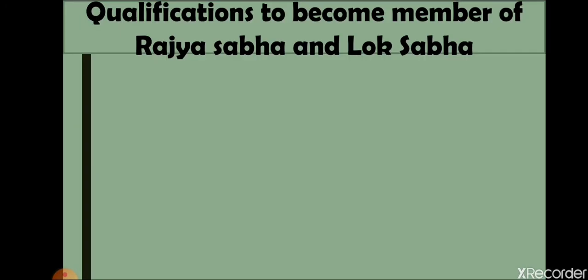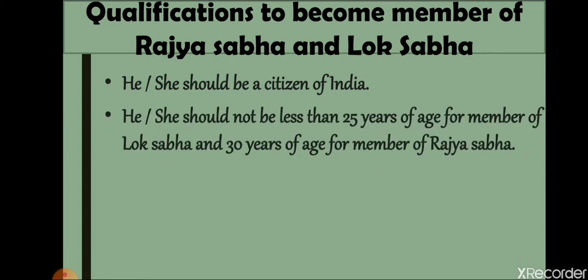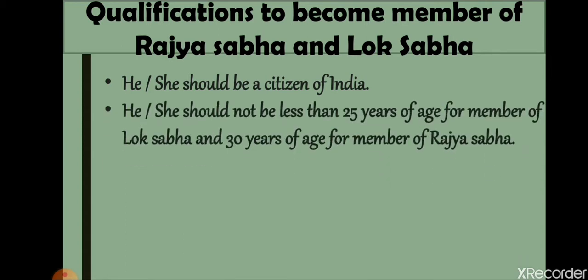Now let's have a look at what the qualifications of the member of Rajya Sabha and Lok Sabha are. Qualifications are the same for both houses, only there is an age difference that we will see. Firstly, he or she should be a citizen of India. If you want to contest election or become the member of Rajya Sabha or Lok Sabha, you have to be a citizen of India. He or she should not be less than 25 years of age for the member of Lok Sabha. Your age should be 25 or more.